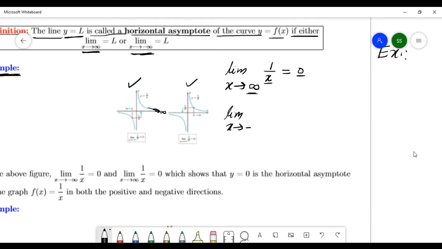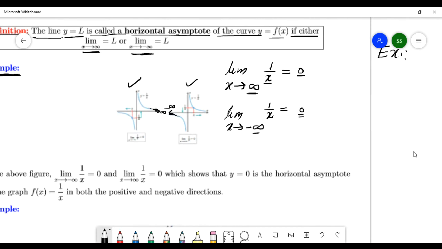Same here. The limit as x goes to minus infinity of 1/x is also 0. Right, this is going to minus infinity, and the graph is going to this line, and at this line y will be 0. So this minus, plus, no problem.